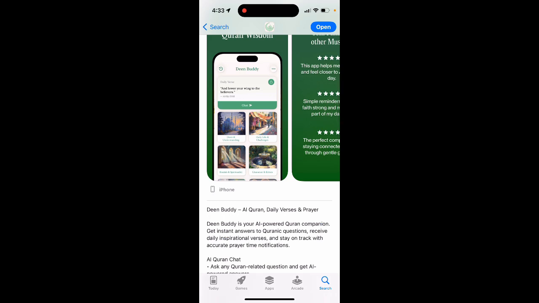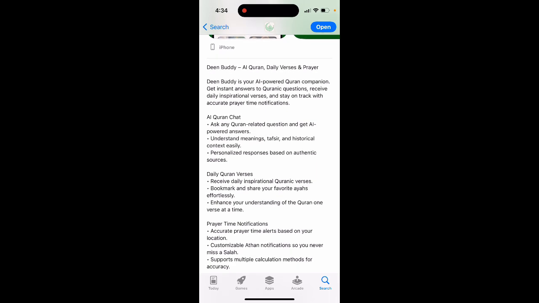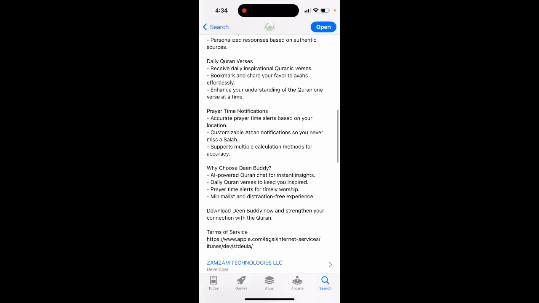Is your AI-powered Quran companion? Get instant answers to Quranic questions, receive daily inspirational verses, and stay on track with accurate prayer time notifications. AI Quran chat: you can ask any Quran-related question and get AI-powered answers, understand meanings, tafsir and historical context easily, with personalized responses based on authentic sources. Daily Quran verses: receive daily inspirational Quranic verses, bookmark and share your favorite ayats, effortlessly enhancing your understanding of the Quran one verse at a time.